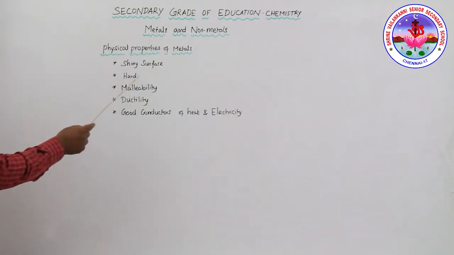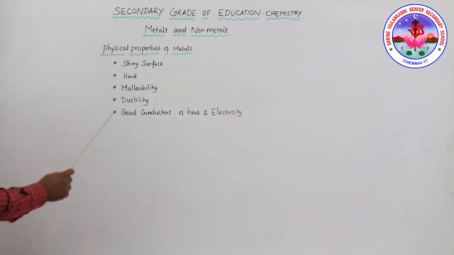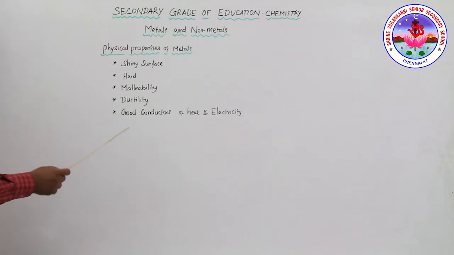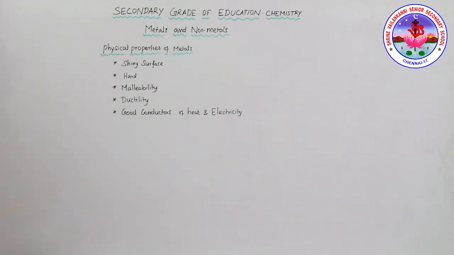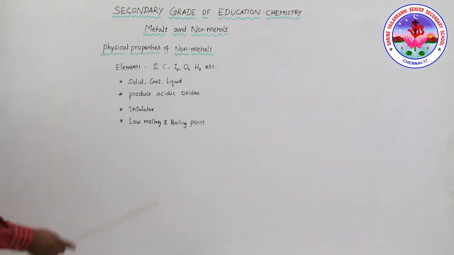Malleability and ductility are also there. Metals conduct heat and electricity. So these are the physical properties of metals. Metals also have high melting and boiling points.